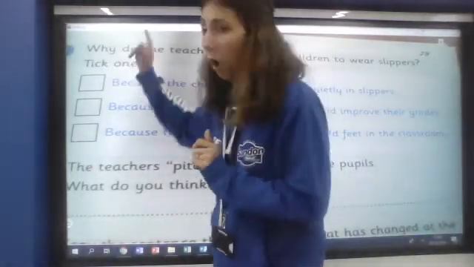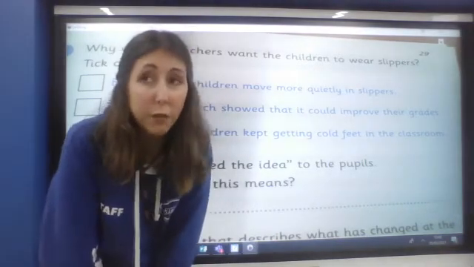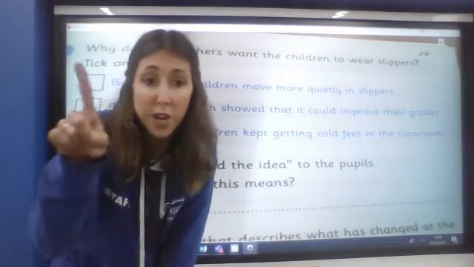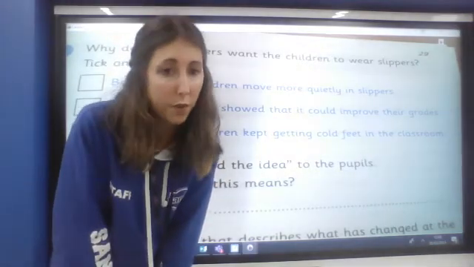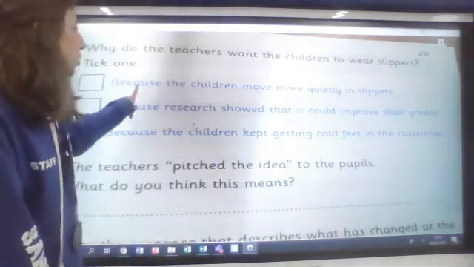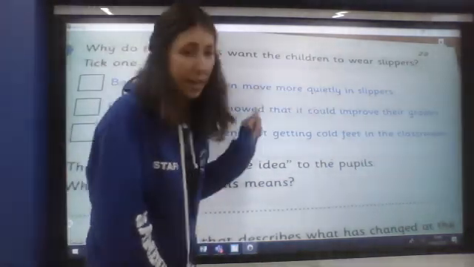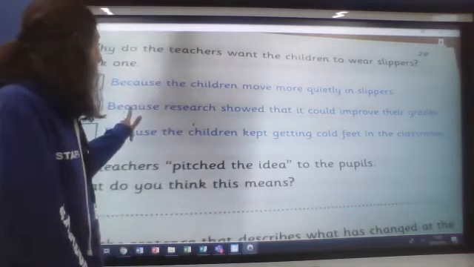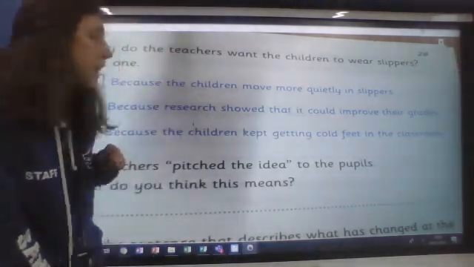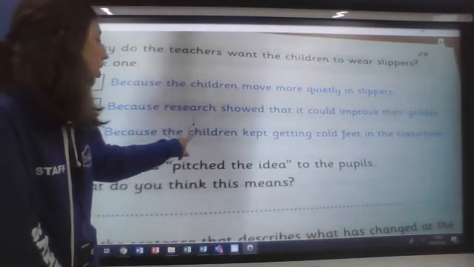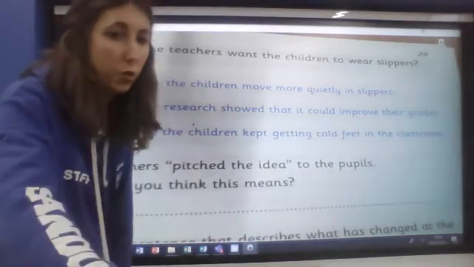Tick one. Now, it's really important with a multiple choice question that even if you think you know, you read all of the answers first, just in case it's a little bit of a trick. So the first one says, because the children move more quietly in slippers, because research showed that it could improve their grades, or because the children kept getting cold feet in the classroom.